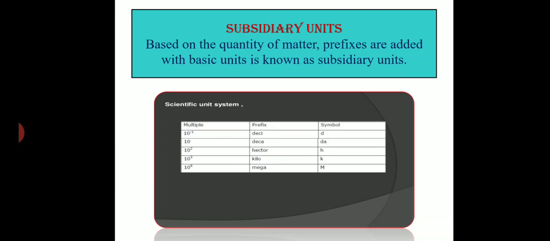Now, what is the distance between two walls of your classroom? You may say 5 meter, 10 meter, like that. Okay. So now what is the length of your small scale? You will say centimeter. So here centi is the prefix which comes under the subsidiary unit system, right? Then again smaller, millimeter, then micrometer, nanometer. As the particle gets very small, we change the prefix. So this prefix system is also very essential to express the physical quantity of matter, right?